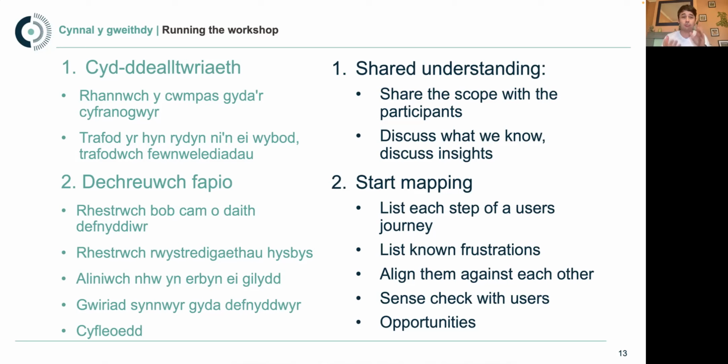And then have a discussion around that research, around the insights, around what you know. If you're the team that is heavily involved with that service, your insights are not necessarily going to be coming from users all the time. You're also super important in helping to map out the logistical steps of that. You're trying to frame it through the eyes of the user, and you do that through the user research, but you also know your service, so you're able to put step by step what happens in there, and you can map those things against each other. So bring all of that together, have a discussion around it, make sure you all have a base understanding of the research, and then it's time to start mapping.